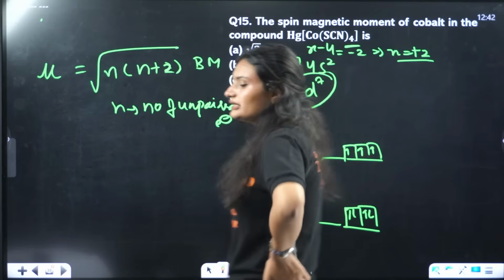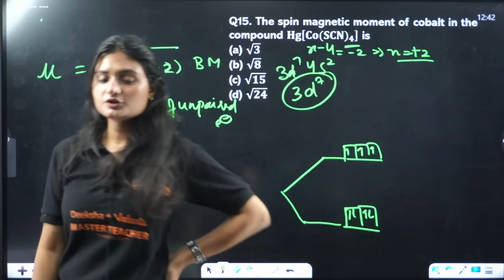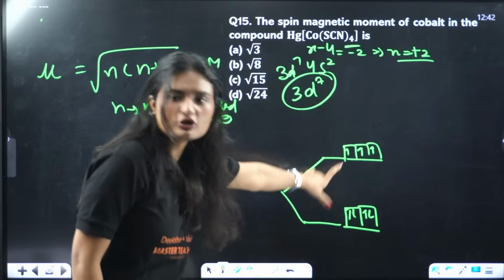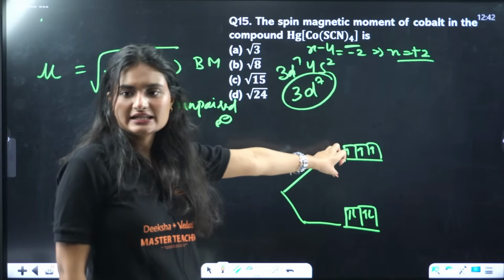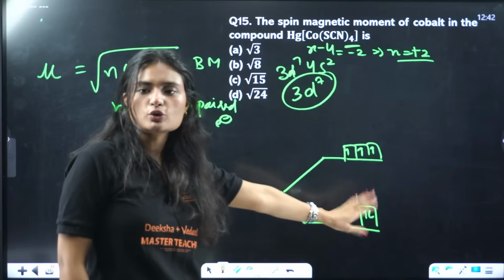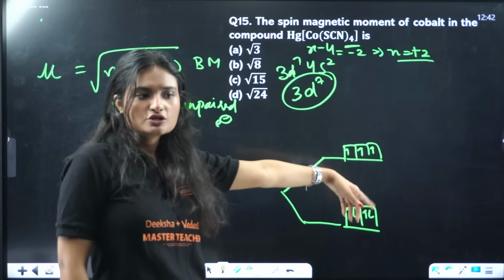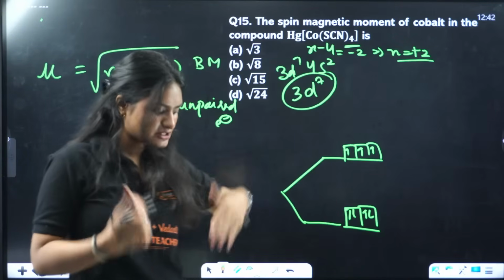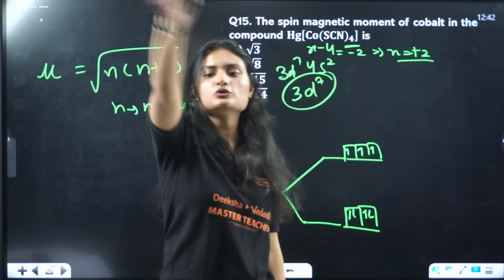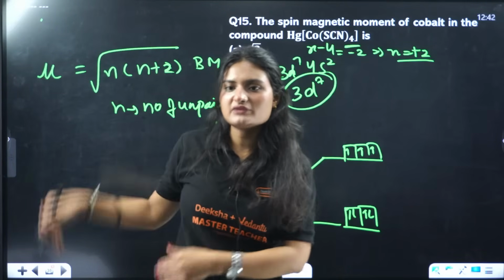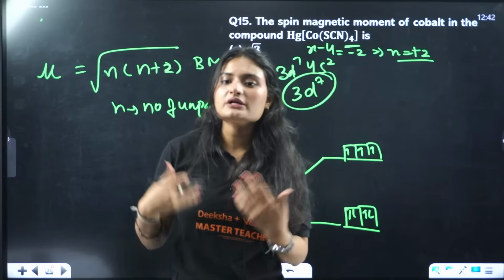Clear? For tetrahedral complexes, one thing you need to remember is that this energy gap is really less. So instead of pairing, the electron will rather jump. If jumping from here to there needs very little energy, then pairing means I need to go outside and find some person to pair with me, which is much more energy consuming.